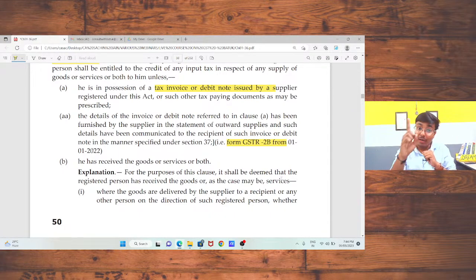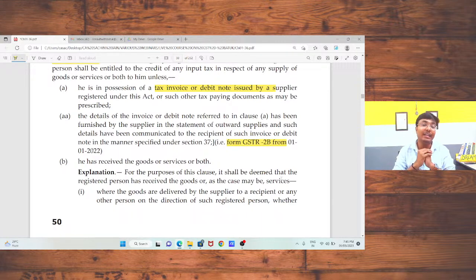Department says you had taken input in June 2021 that was not reflected in GSTR 2B return. That means at that time you were not eligible to take that input tax credit. So you had taken the wrong input tax credit. So the correct treatment is that next month you need to reverse that amount in your GSTR 3B return with 18% interest, and after that you need to reclaim that input tax credit.